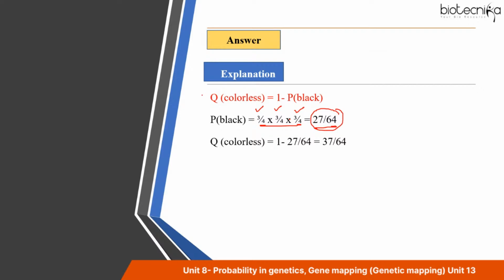And even in the beginning, if you remember, I told you this formula, right? So 1 minus P, the probability for black, gives you the alternative phenotype. That is 1 minus 27 by 64. When you solve it, we get 37 by 64. So the answer here is option 2. So those who have answered option 2, it is correct.